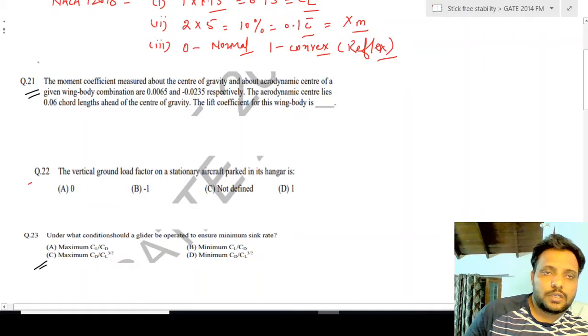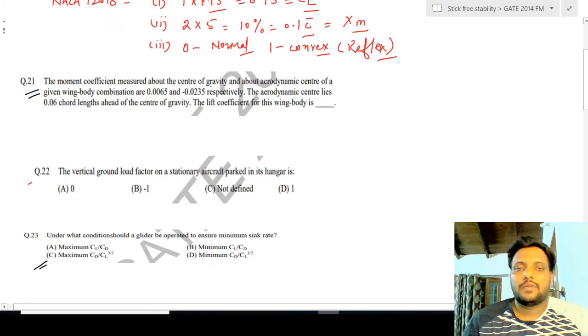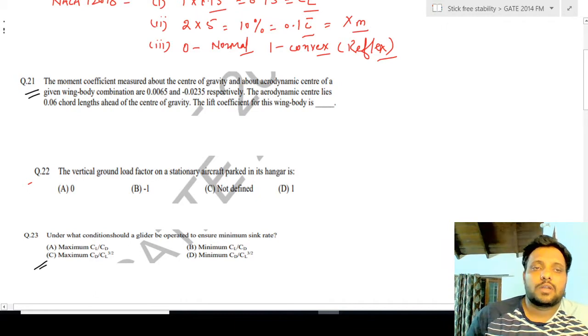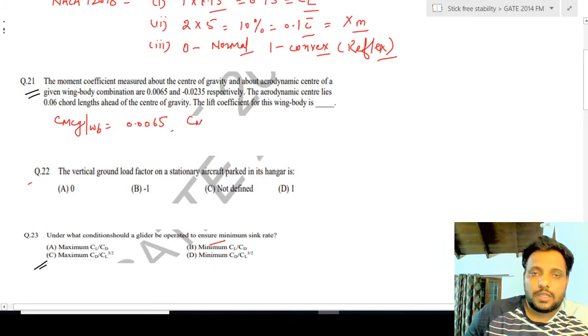Then the next question is question number 21. The moment coefficient measured about the center of gravity and about the aerodynamic center of a given wing body combination: CM CG for wing body is given as 0.0065, whereas CM AC is minus 0.0235.